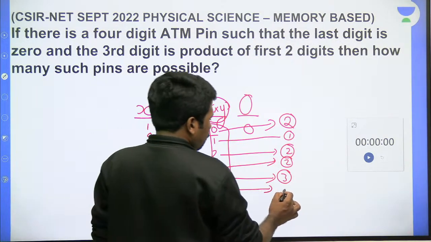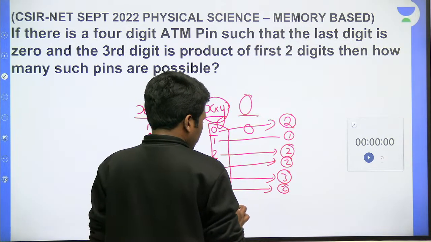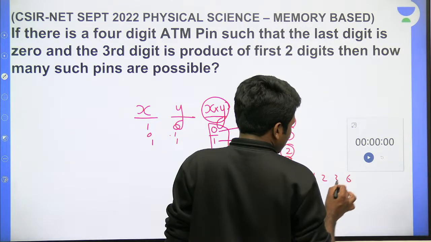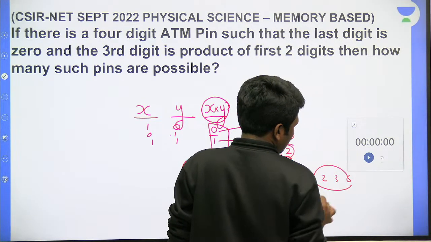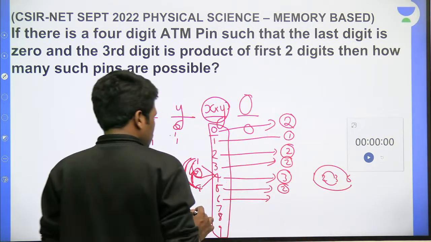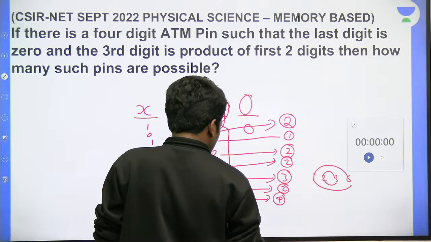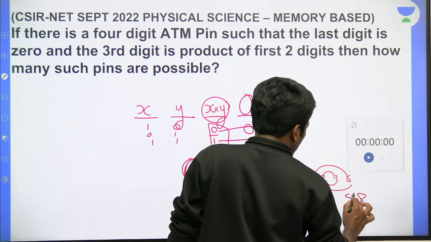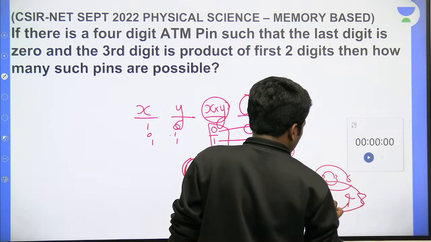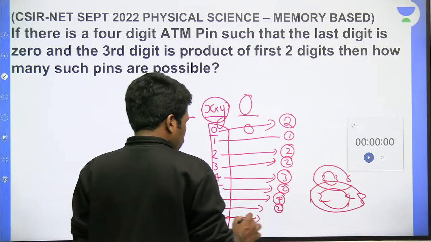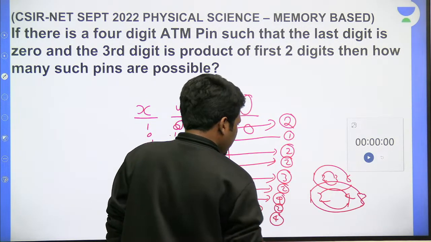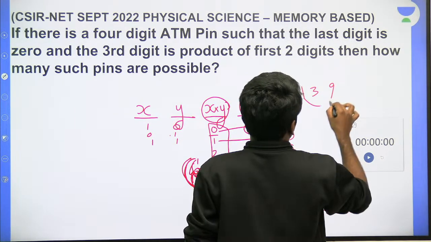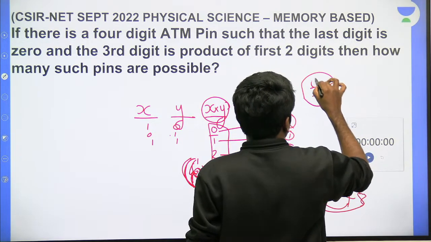How many possibilities for 5? 5 is a prime number, so 2 possibilities only: 1 5, 5 1. 6 is a composite number. What are the factors of 6? 1, 2, 3, 6. So 1 into 6 is a possibility, 6 into 1 is a possibility, 2 into 3 is a possibility, 3 into 2 is a possibility. That is 4 possibilities. 7 is a prime number and has only 2 possibilities. For 8, the factors are 1, 8, 2, 4. So 1 into 8, 2 into 4, 8 into 1, 4 into 2. So 4 possibilities. Finally 9. Be careful. 1, 3, 9 are the factors: 1 into 9, 9 into 1, 3 into 3.